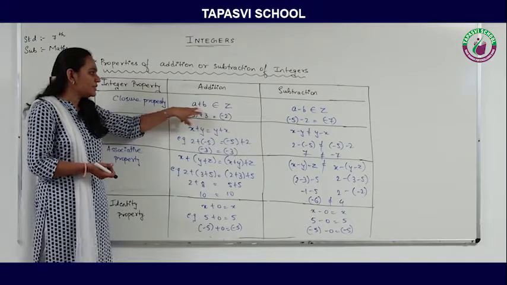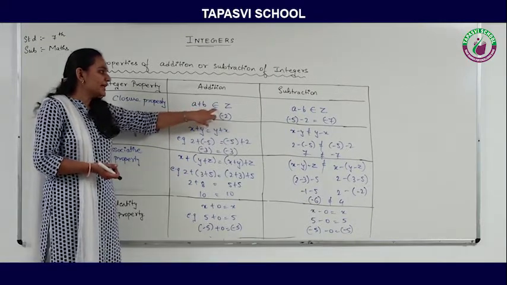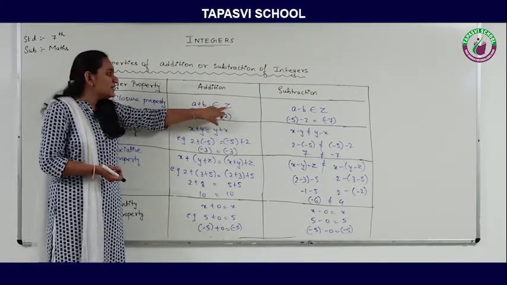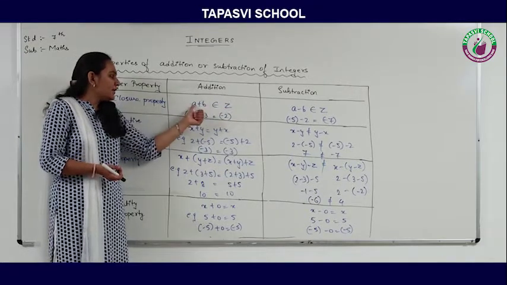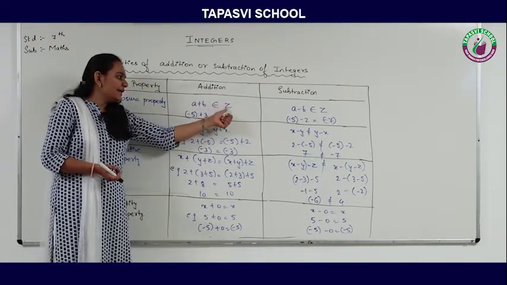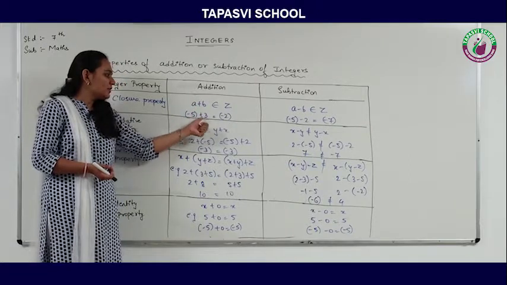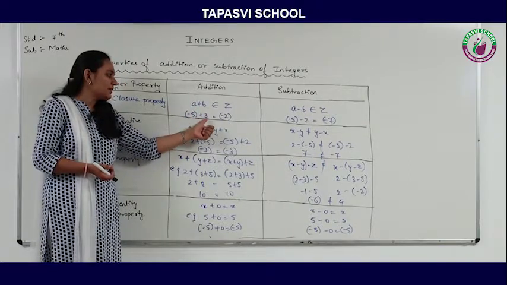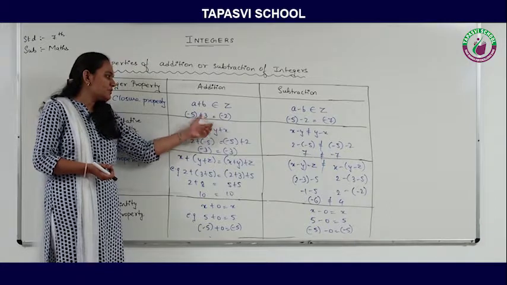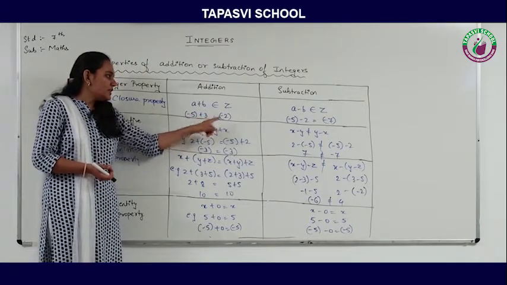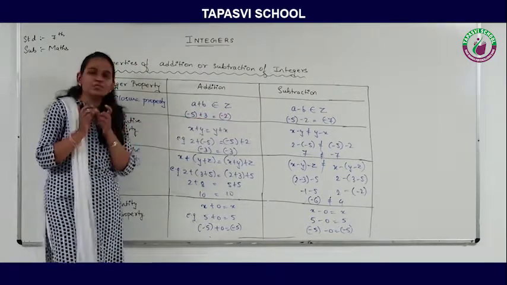And so I have written the structure as A plus B. This sign is known as the belongs-to sign. Z means integers, right. Now A plus B should belong to the integers. I have taken 2 integers, one negative and another positive. So minus 5 and 3. The result is minus 2. Is minus 2 an integer?